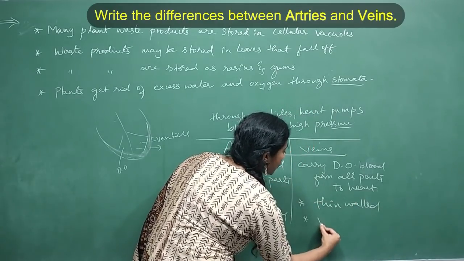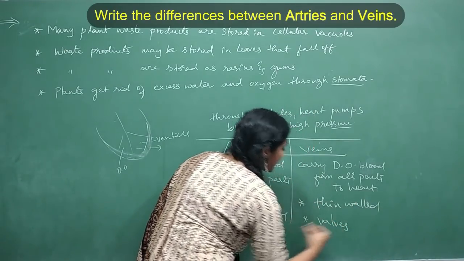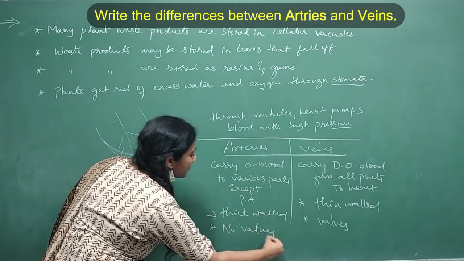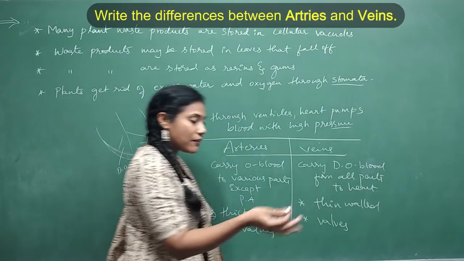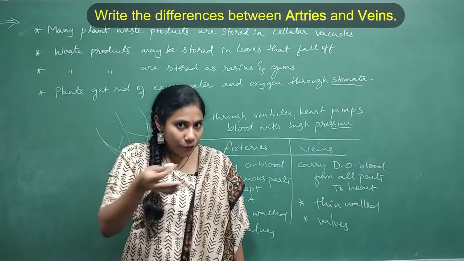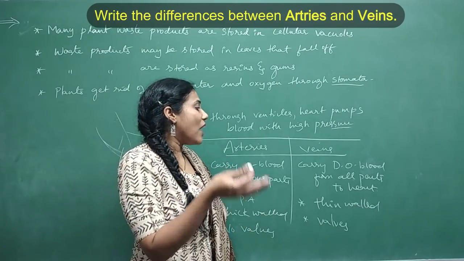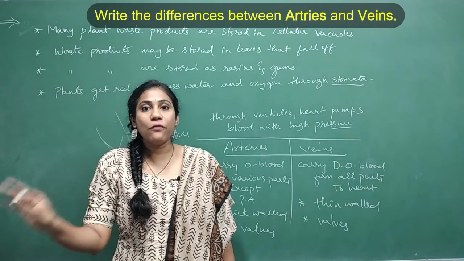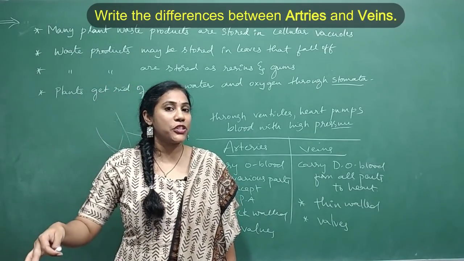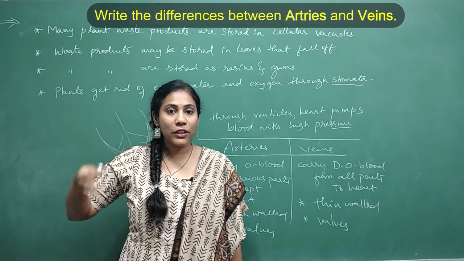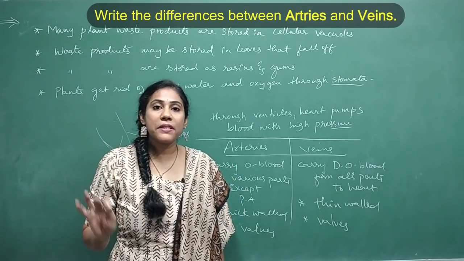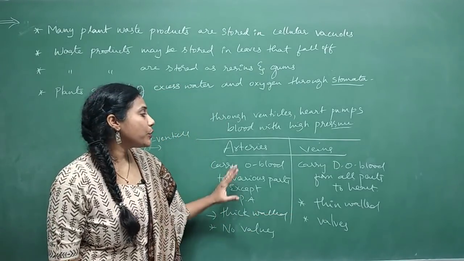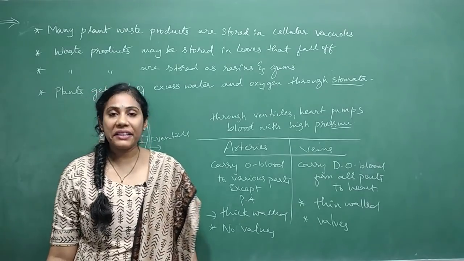Okay, and the veins also have something called valves, and here there are no valves, because valves are the ones which avoid the backflow of the blood, right? Say valves are necessary in the case of veins, whereas arteries have no need of any valves, because the blood goes with high pressure, the blood will not come back. Backflow of the blood you will not observe in the artery, so you will not have valves. Clear? So these are the differences between arteries and veins.